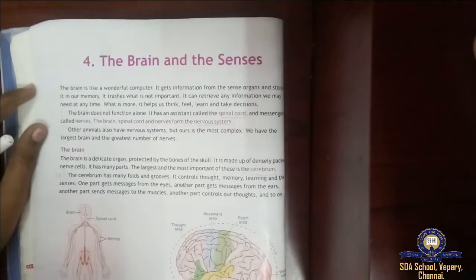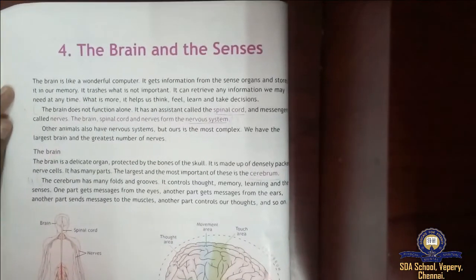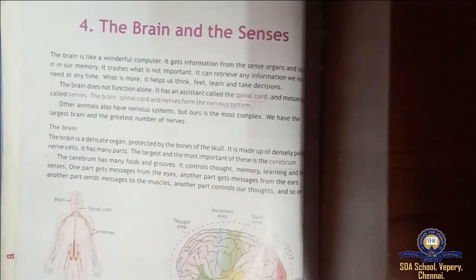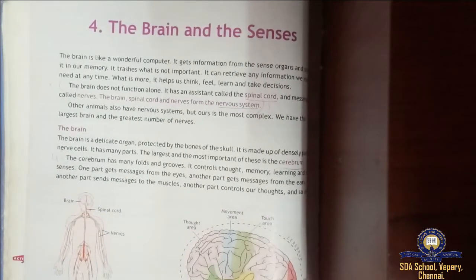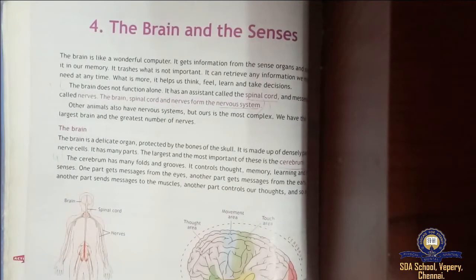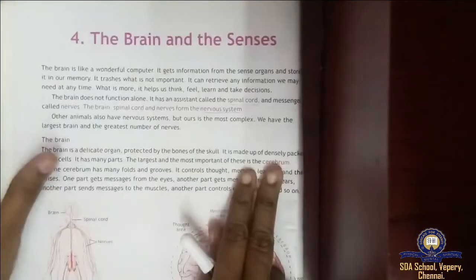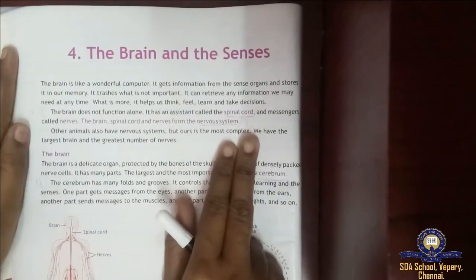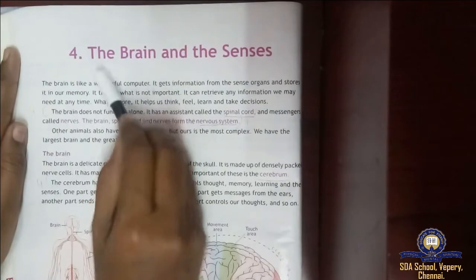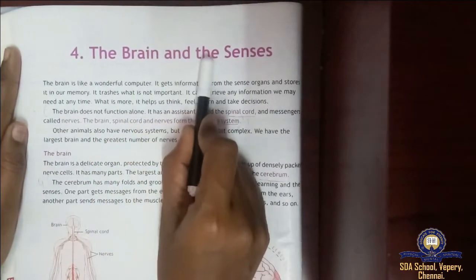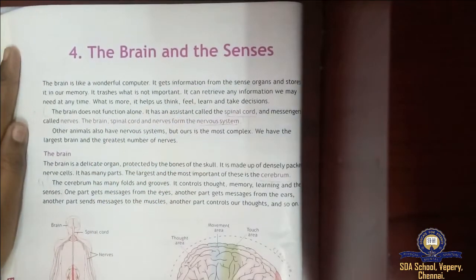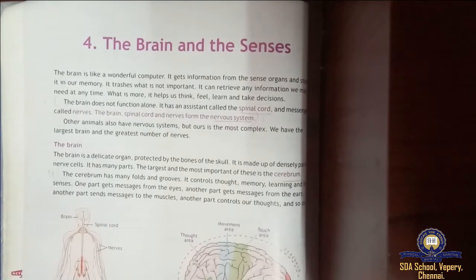So I think many of them are having books. So if you are having books, turn to the page number 14. In page number 14 you are having the 4th chapter, the brain and the senses. Okay, the brain and the senses.